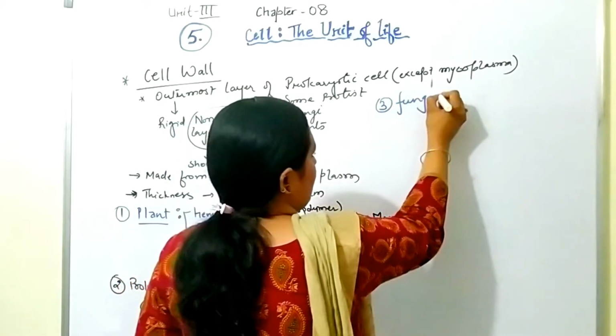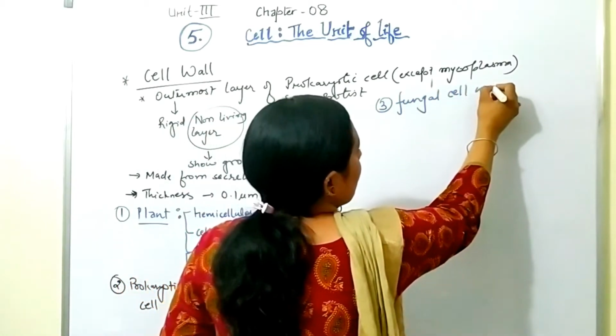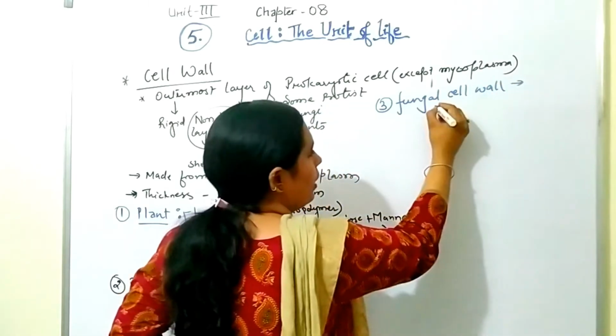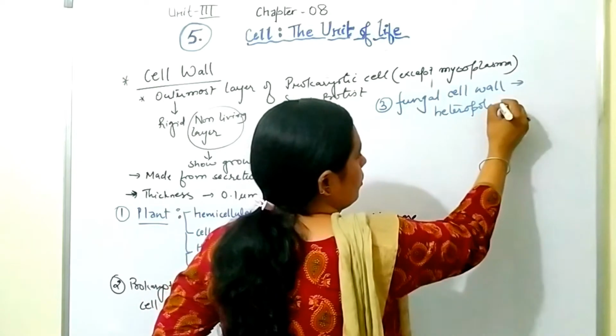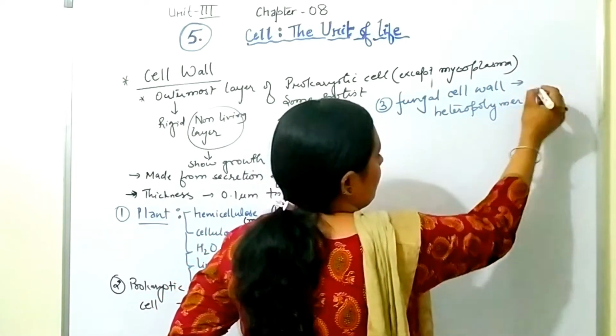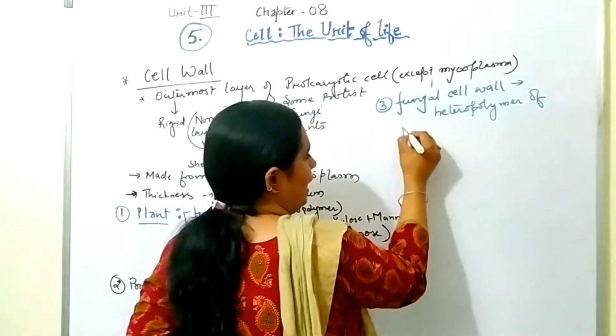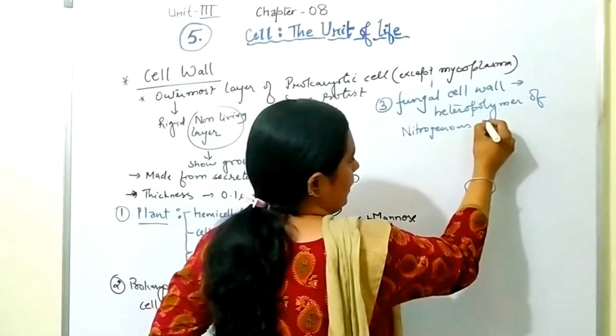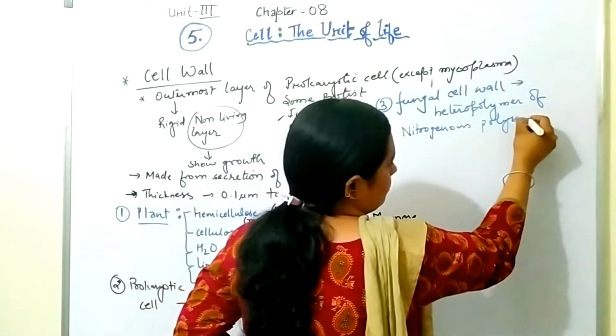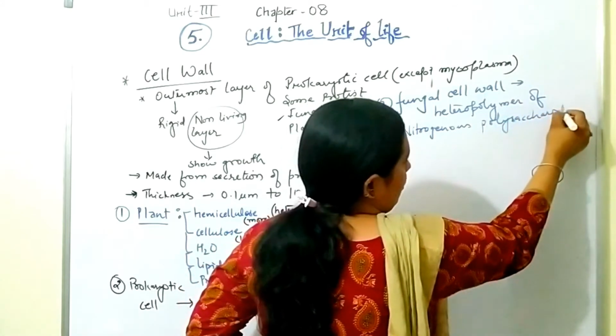The third one is fungal cell wall. It is also a heteropolymer of nitrogenous polysaccharide. Fine.